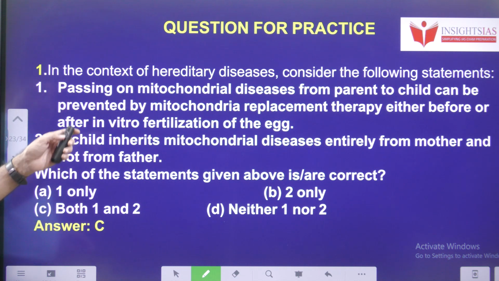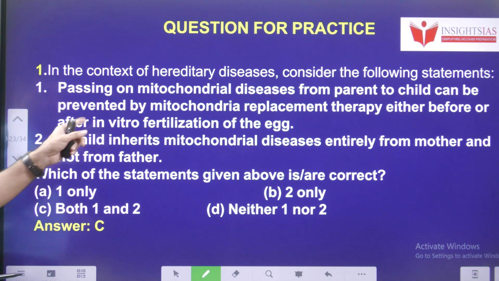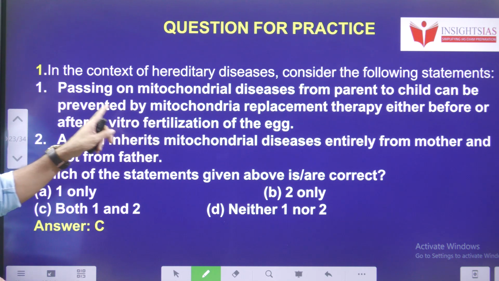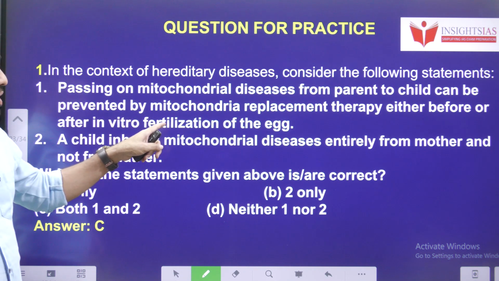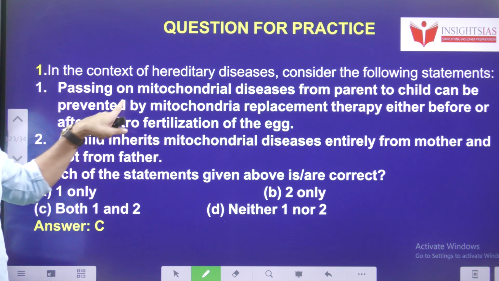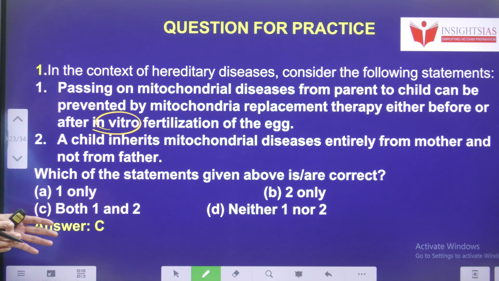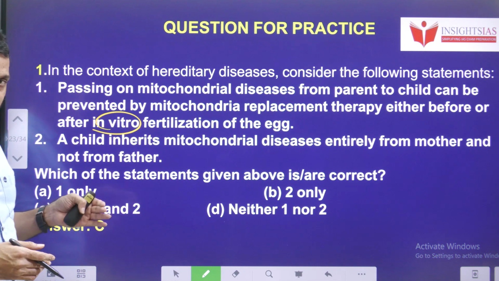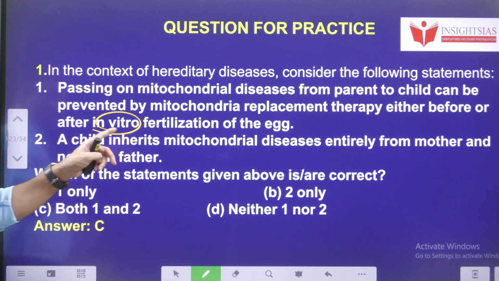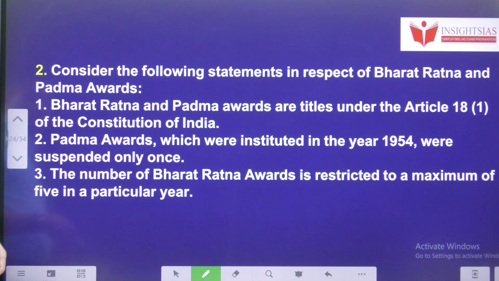Yesterday's question, in the context of hereditary diseases, consider the following statements. Passing on mitochondrial disease from parent to child can be prevented by mitochondrial replacement therapy either before or after in vitro fertilization. Yes, in vitro fertilization it can be possible, but not in vivo. In vitro means in the lab. So the first statement is right. A child inherits mitochondrial disease entirely from the mother and not from the father. It is also right. Okay, the mother is the carrier.